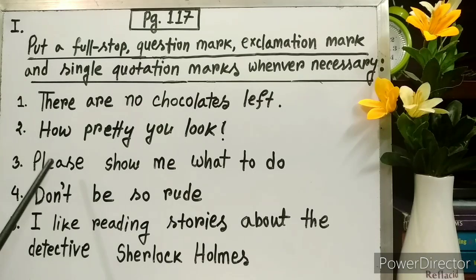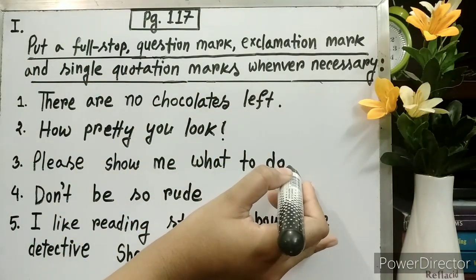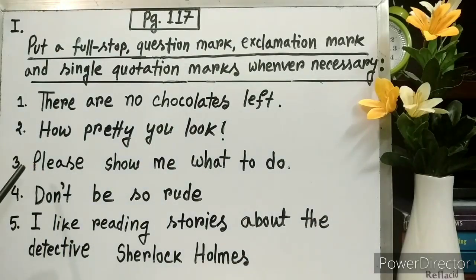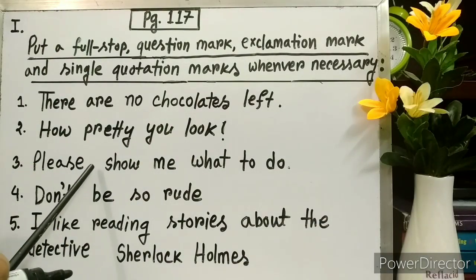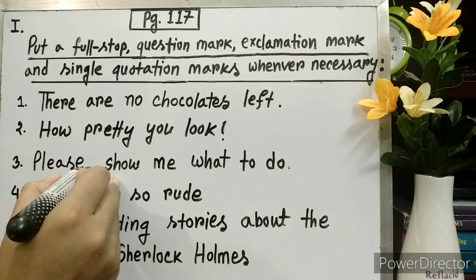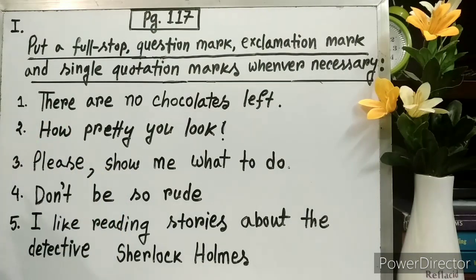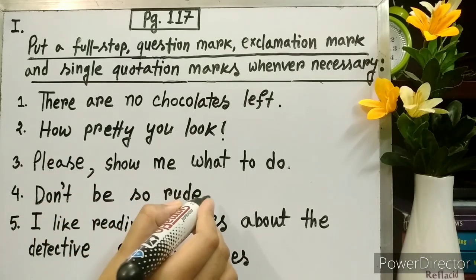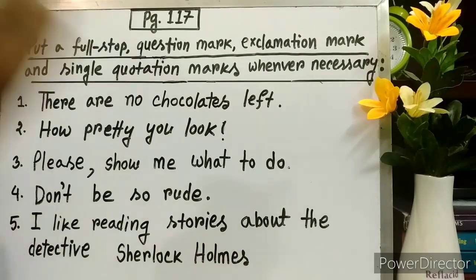Number 3. Please, show me what to do. This is a normal statement, so at last we have to put a full stop. But after please, we have to pause for a moment. So after please, we have to put a comma. 4. Don't be so rude. This is a normal statement, so we have to put just a full stop at the end.